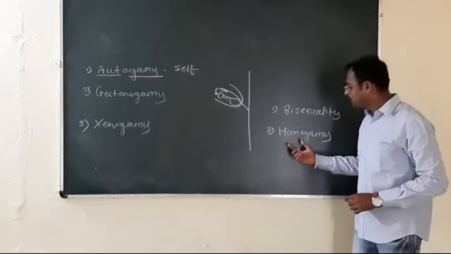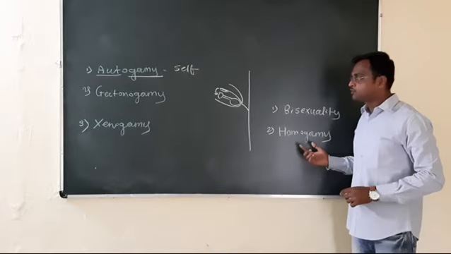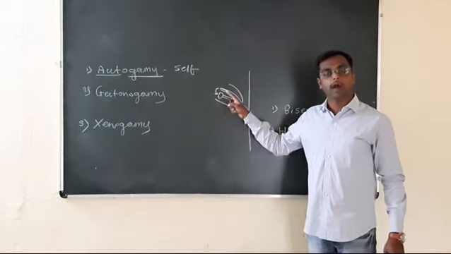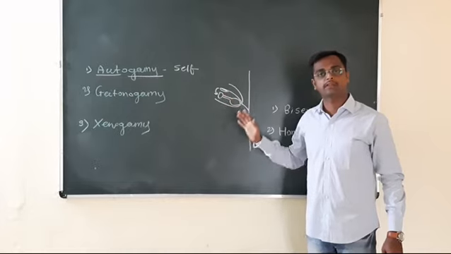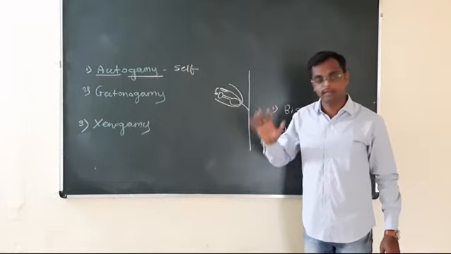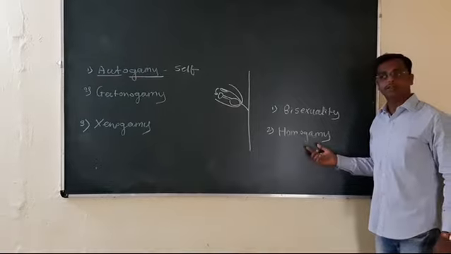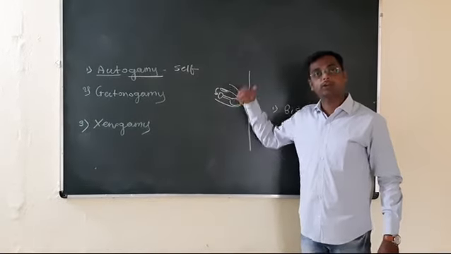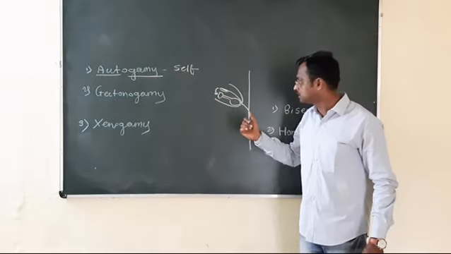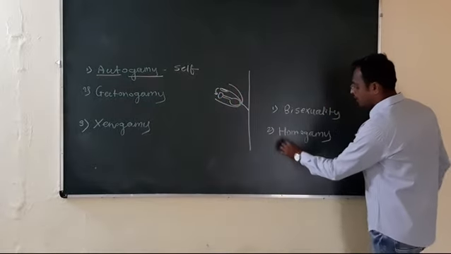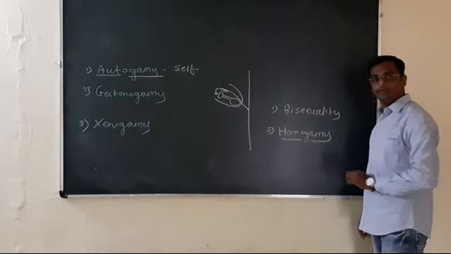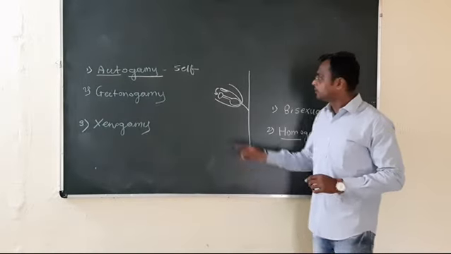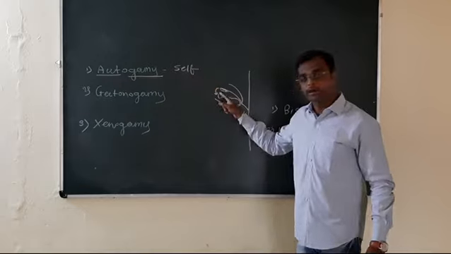Homogamy means the maturation period of anther and stigma is the same. If the maturation period is different, then there may be cross pollination. Homogamy means anther and stigma mature at the same time to favour autogamy or self pollination.